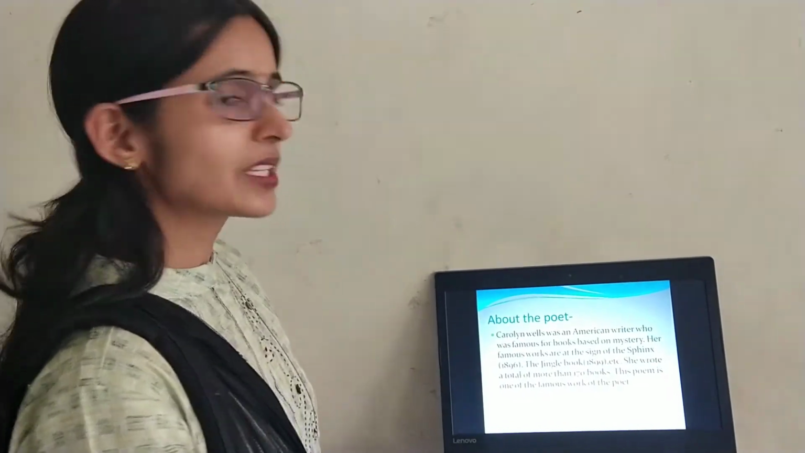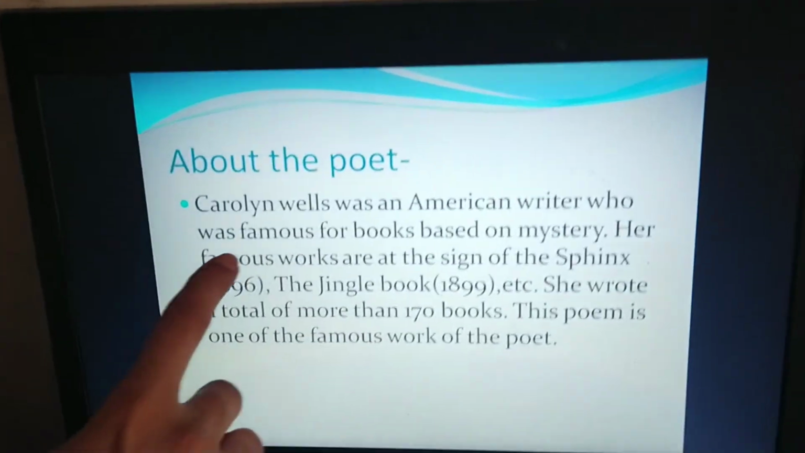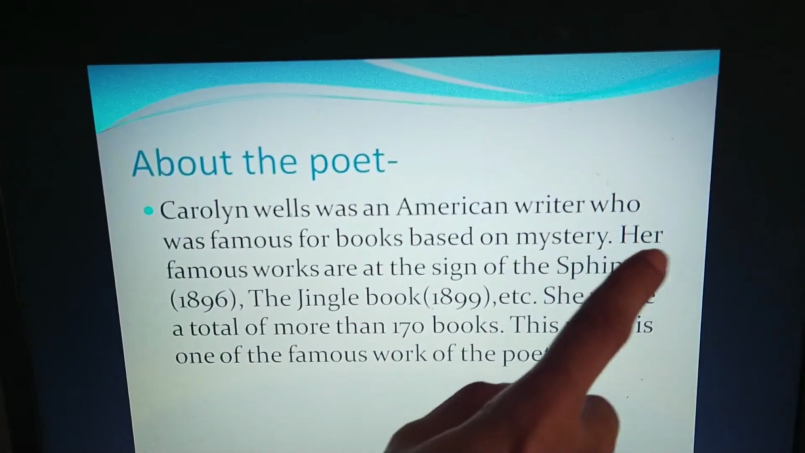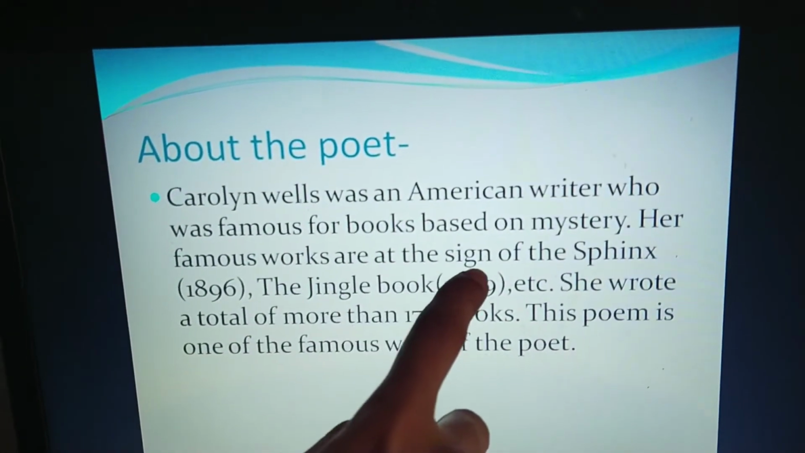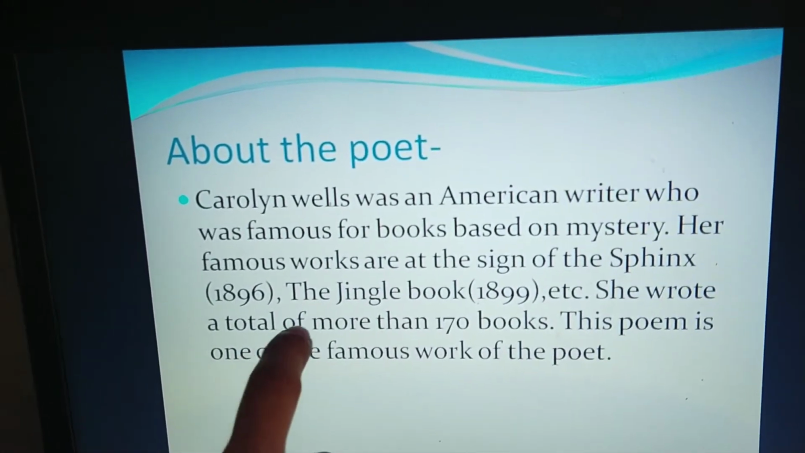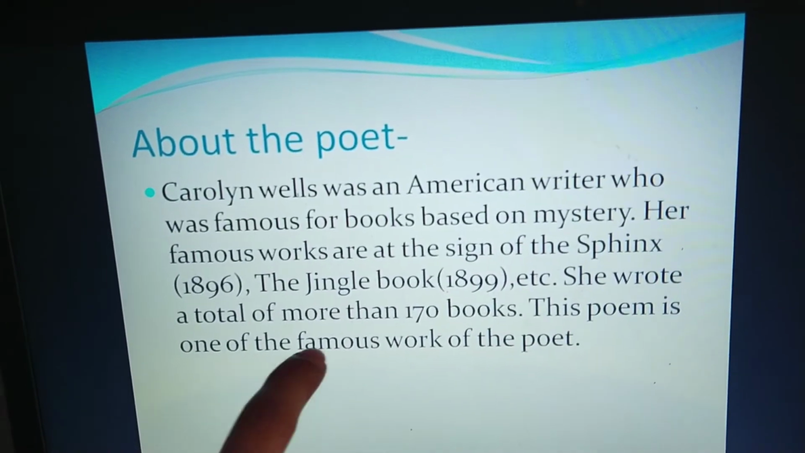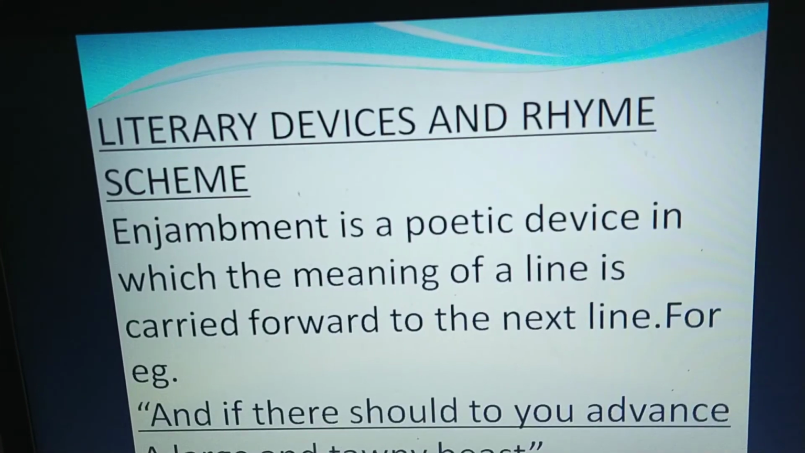Now let us know something about the poet. Carolyn Wells was an American writer who was famous for books based on mystery. Her famous works are At the Sign of the Sphinx, The Jingle Book, etc. She wrote a total of more than 170 books. This poem is one of the famous works of the poet.